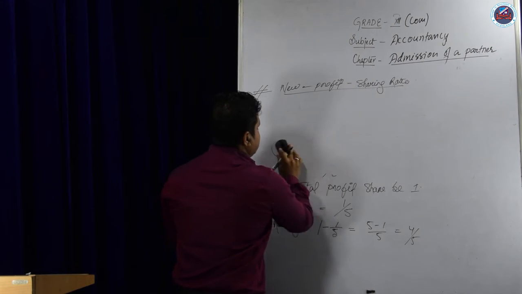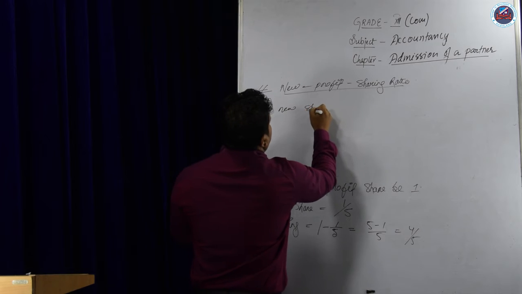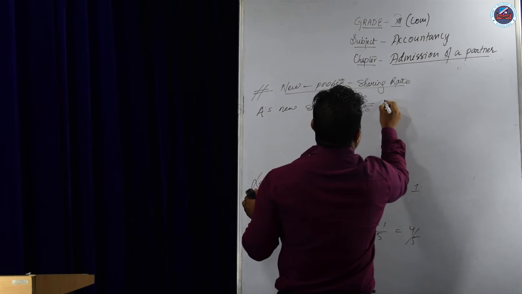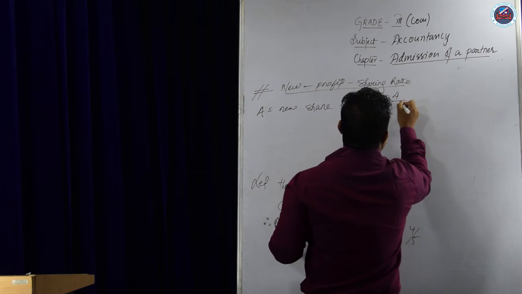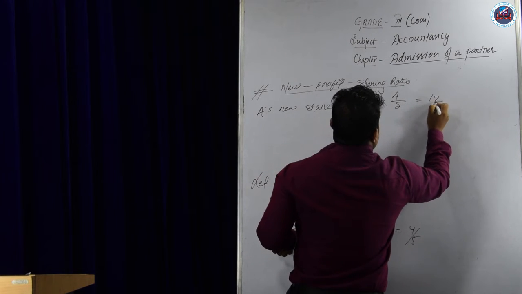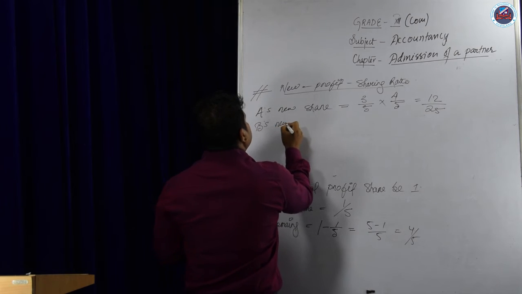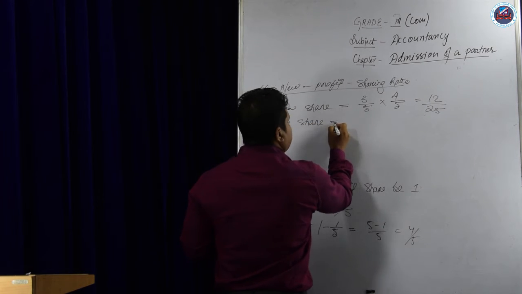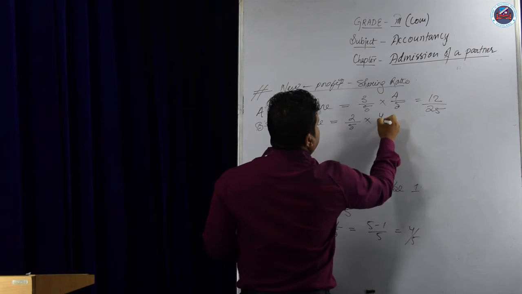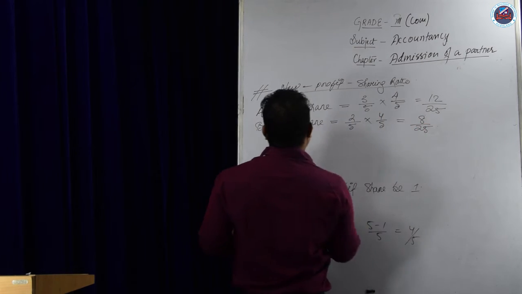Now this 4/5 we have to multiply by 3/5 and 2/5 to find the new profit sharing ratio. See, A's new share equals 3/5, the old ratio, into the remaining amount 4/5. Multiplying, 3 times 4 is 12, 5 times 5 is 25. Next, B's new share equals 2/5, the old share, into the remaining share 4/5. 2 times 4 is 8/25.